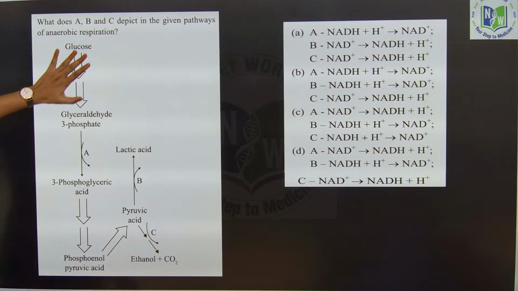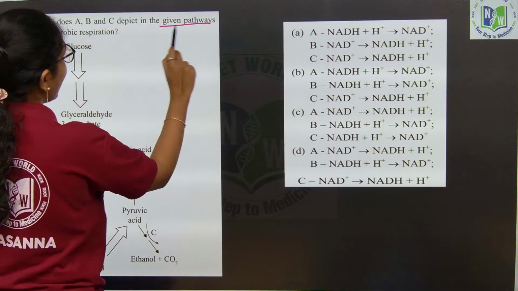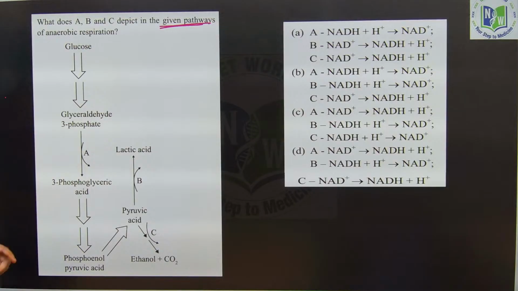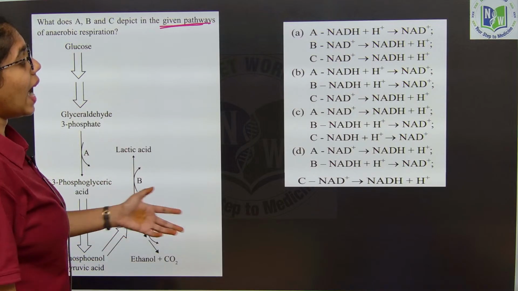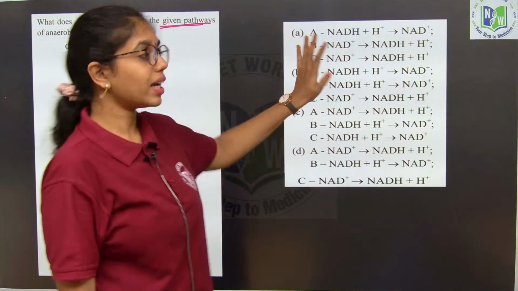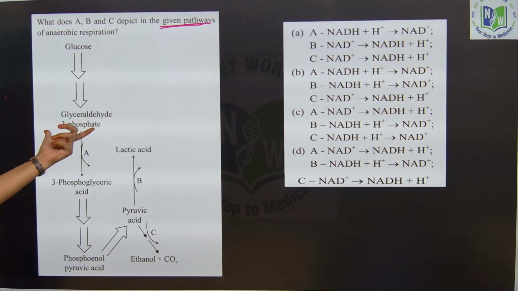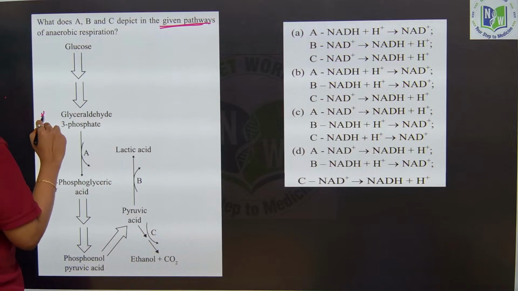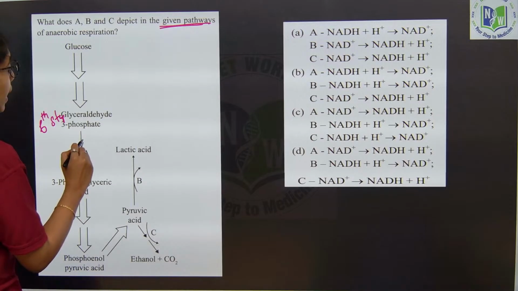If you look into this flow chart, what do A, B and C depict in the given pathways, he is asking you. This is connecting with glycolysis, lactic acid fermentation and alcoholic fermentation, and how the energy is being floated is given in the options. We have to choose accordingly. Glyceraldehyde 3-phosphate to 3-phosphoglyceric acid is the 6th step of glycolysis, wherein NAD plus